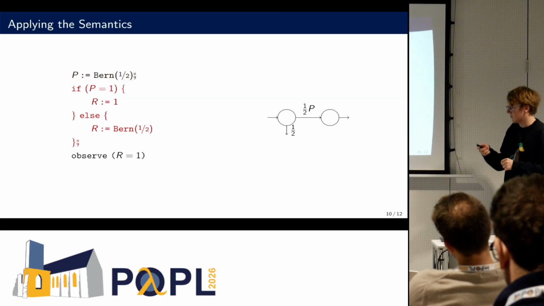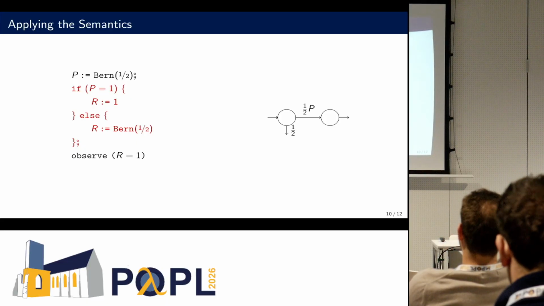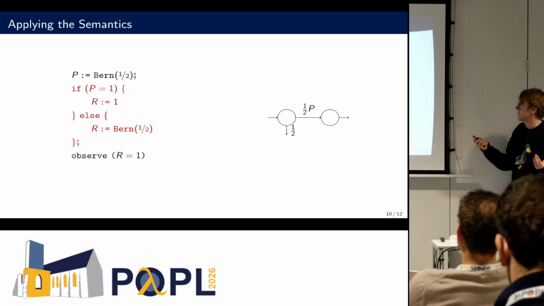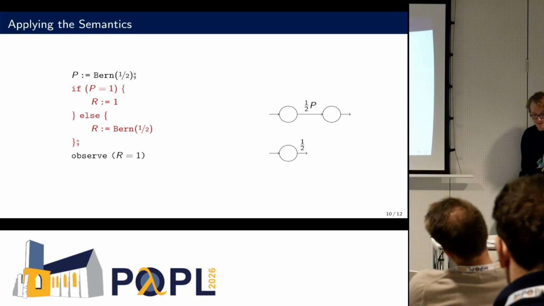Now, the next part is a bit more interesting. Here, we want to filter based on the value of p. And we want to basically split the automaton into two. One where every path satisfies this guard, namely we take exactly one p transition, and one where no path in the automaton satisfies this guard, so there's no path which has exactly one p transition. Here, since we only have two, it is very simple. We split it up into two, and now we have two separate automata on which we apply the semantics for the then branch here or the else branch respectively.